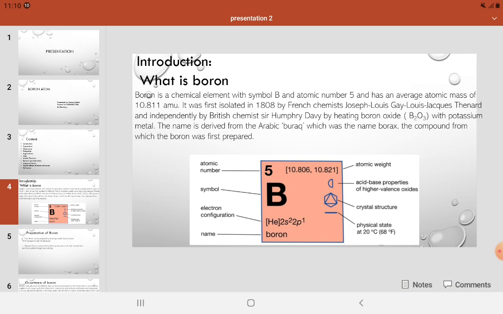It was first isolated in 1808 by the French chemists Joseph Louis Gay-Lussac and Louis-Jacques Thénard, and independently by the British chemist Sir Humphry Davy, by heating boron oxide B2O3 with potassium metal. The name is derived from the Arabic word borax, the compound from which boron was first prepared.